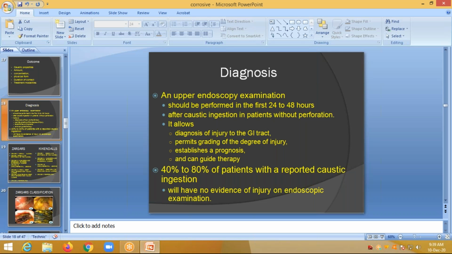So coming to the diagnosis, an upper endoscopic examination should be performed in the first 24 to 48 hours after caustic ingestion in patients without perforation. It allows diagnosis of the injury to the GI tract, permits grading of the degree of injury, establishes a prognosis, and can guide therapy. In 40 to 80% of patients with a caustic ingestion, there will be no evidence of injury on endoscopic examination. But after 2 or 3 weeks, when symptoms set in, they may present with esophageal strictures.